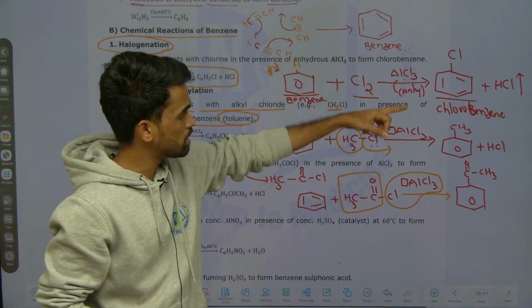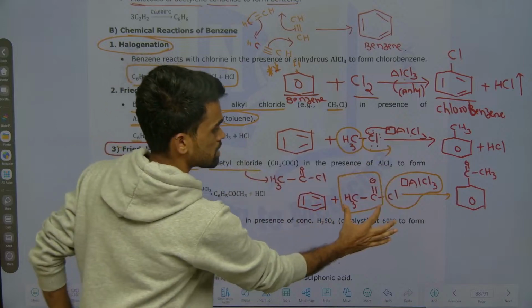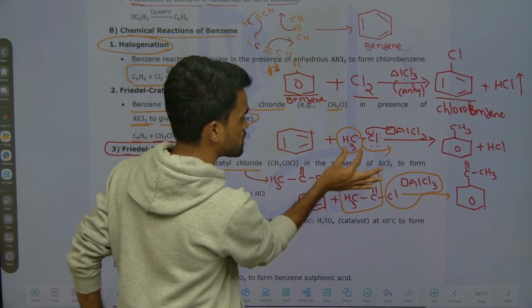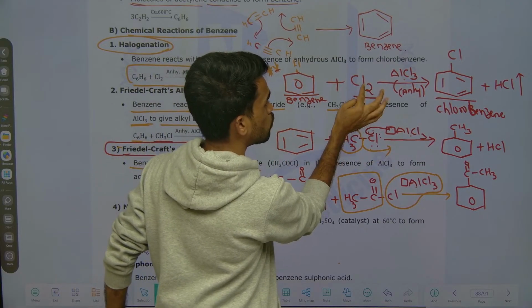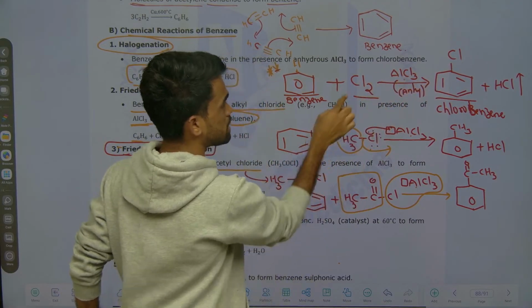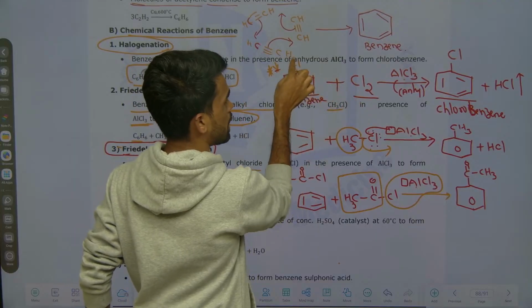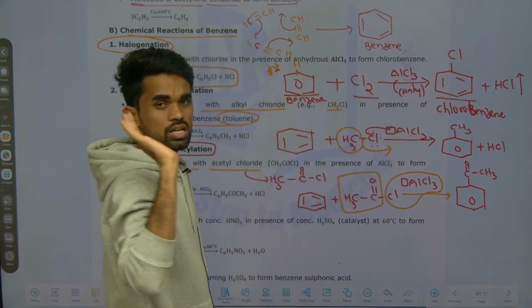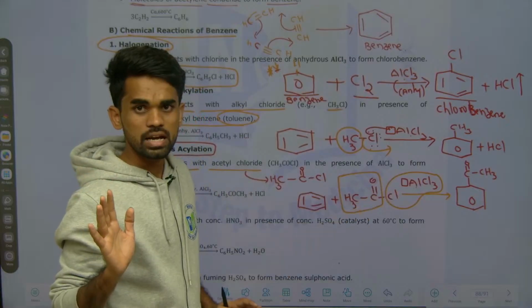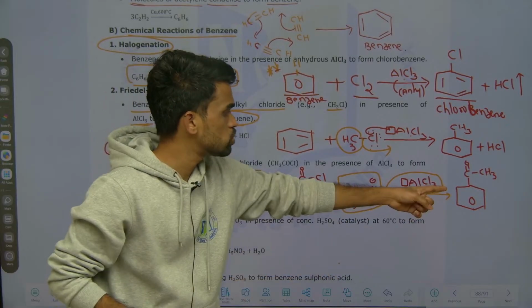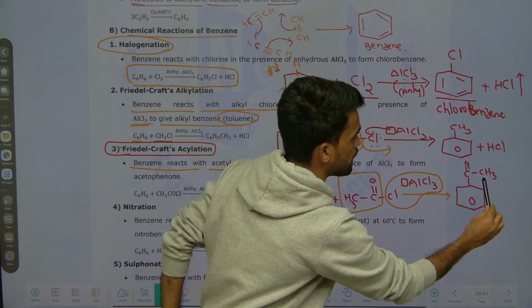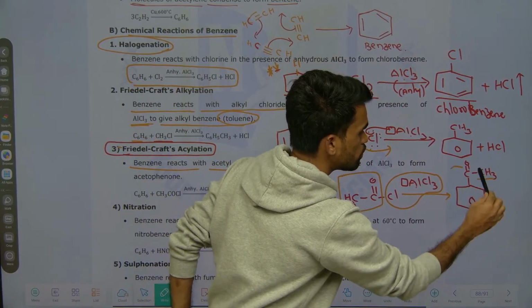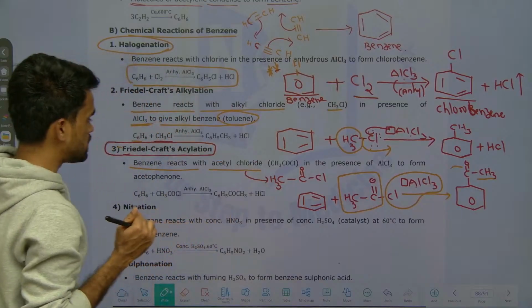So see, everything is the same here. See here, this acyl group is attached to the benzene ring, this methyl group is attached to the benzene ring. Here out of two chlorines, one chlorine is removed with this AlCl3, the other chlorine is attached to this benzene ring, that's it. So you are getting the respective products right now. So you got here acetophenone. See, this group is called the acetyl group. So acetophenone you can say.